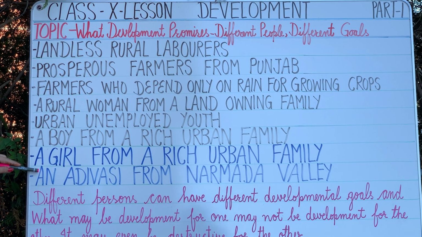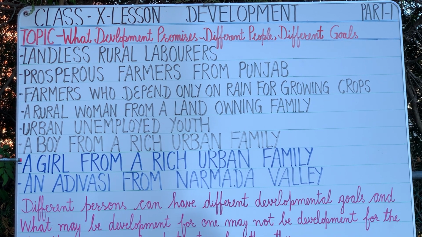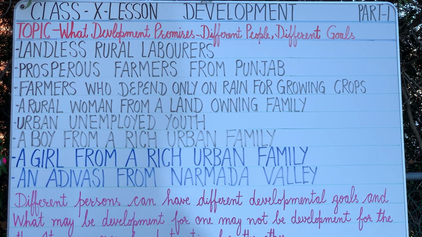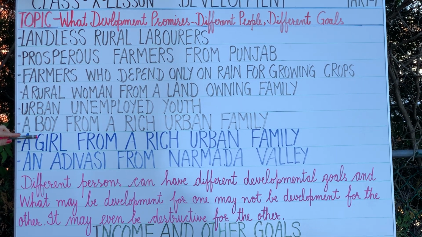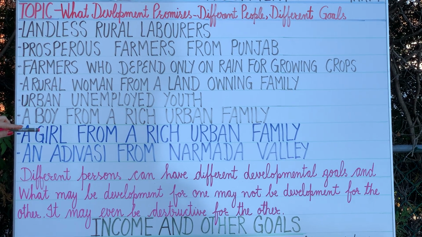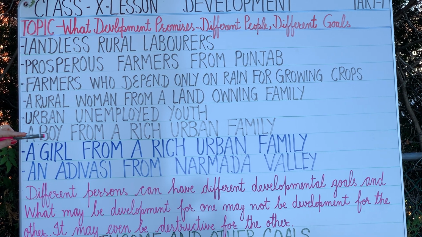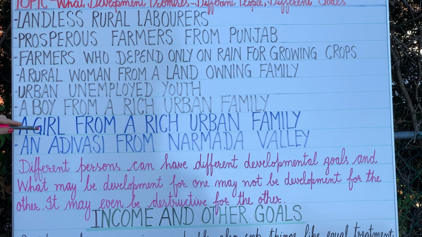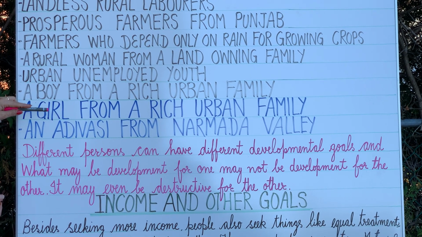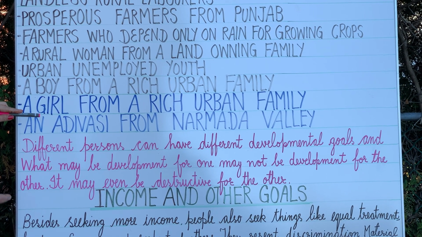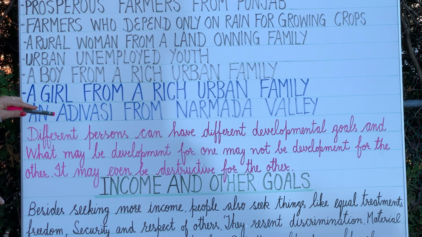A girl from a rich urban family. This girl may also have the same goal as a boy from a rich family, but here the girl may want more freedom to go and meet her friends and to dine with them in restaurants, etc. And she may also demand that the way she is asked to do the work in the family, her brother also should be asked to do the same way. Equality as well as freedom.